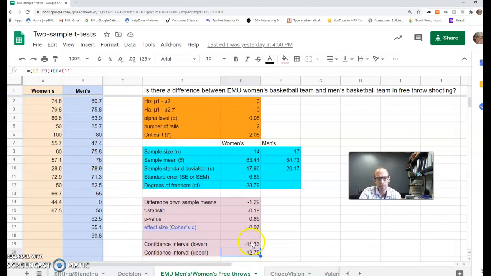Now let me show you something. If the p-value were, let's say, much closer to 0.05, let's give the women some extra points here. So let's say this person got a 100 there, and that takes us down a little bit. Maybe this 20 here, let's say they were shooting up at a 95, and this 44 right here was also up at a 95%. Notice the p-value keeps dropping. As we increase the women's score, the p-value keeps dropping.